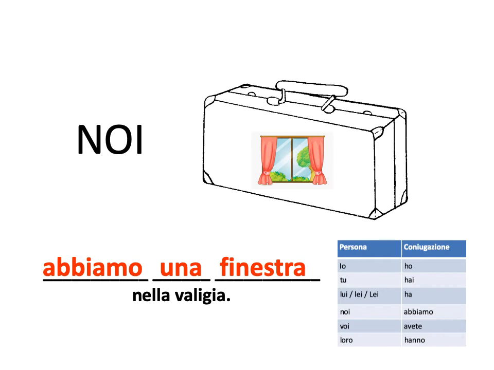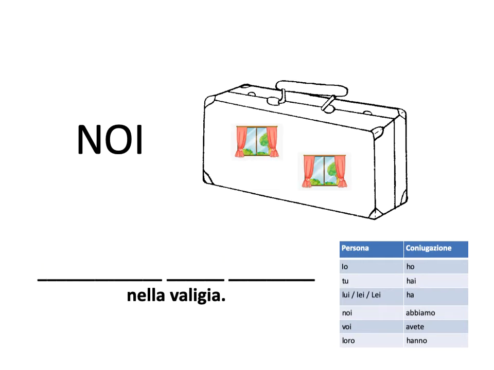One window, let's make it two. It's a big suitcase. So, abbiamo again, because it's noi. First it was una finestra, but now it's two. Due. And what's the plural of finestra? A goes to E. Abbiamo due finestre nella valigia.